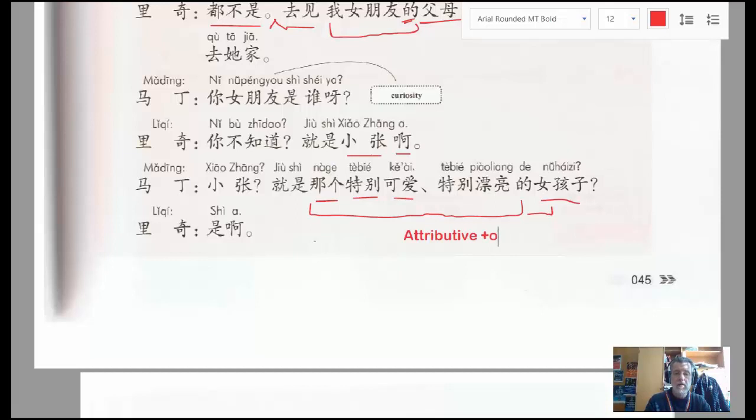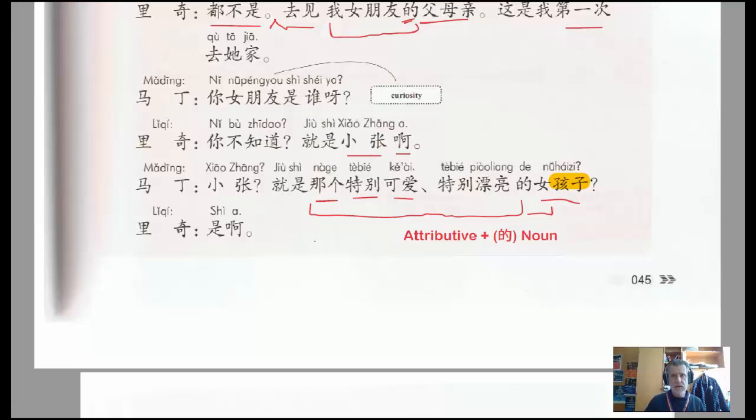that plus noun. And actually probably we should put in here that it's often connected by the 的. All right, so all of that. So there's our noun there, the 女孩子. Here it is here. Or the 孩子, and then the rest of that is the attributive. Okay, so Li Qi then says, 是啊.